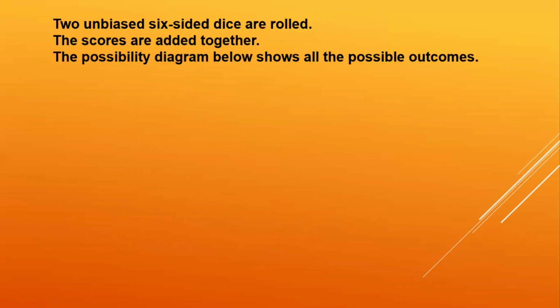Two unbiased six-sided dice are rolled. The scores are then added together. The possibility diagram below shows the possible outcomes. Wait, before I show the possibility diagram, when you are rolling a die, we show the sample space like this. So 1 could be the outcome, then it will be (1, 1), (1, 2), (1, 3), (1, 4), (1, 5), and (1, 6). This happens till (6, 1), (6, 2), and (6, 6). So this is called a sample space when two dice are rolled. The total possible outcomes are going to be 36.